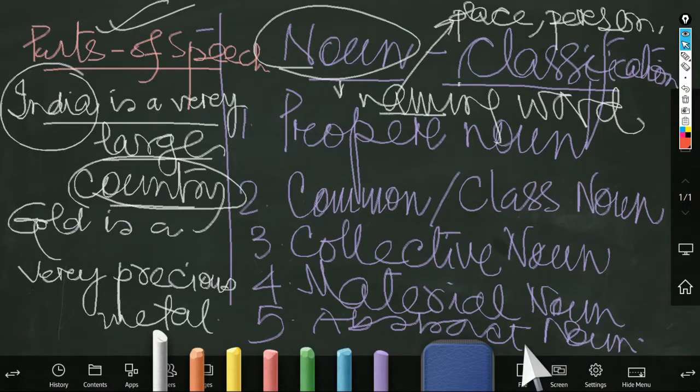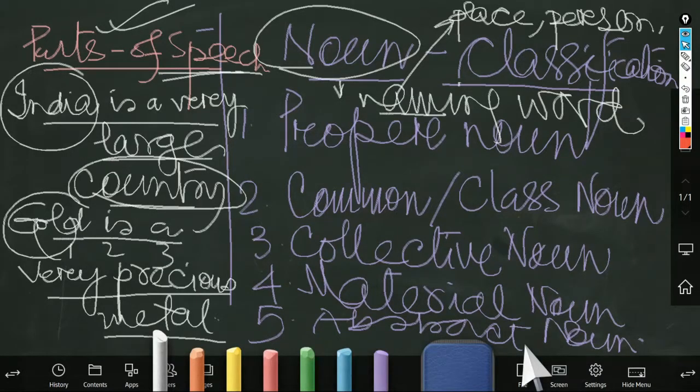So, what is a speech? Speech is the particular sentence. So, you have seen this sentence, for example: gold is a very precious metal. So, this is a sentence. Now, in this sentence, there are many parts. Part number 1, 2, 3, 4, 5, 6.